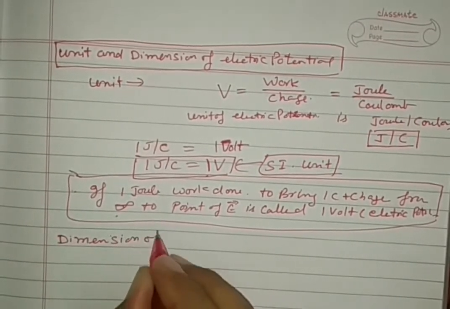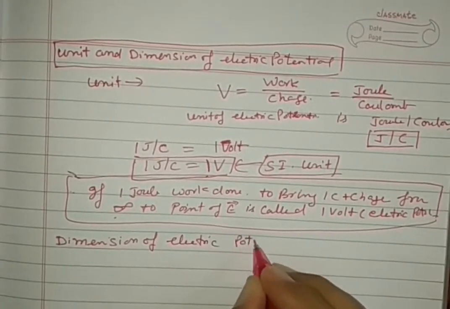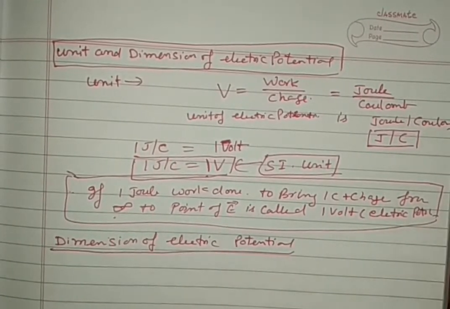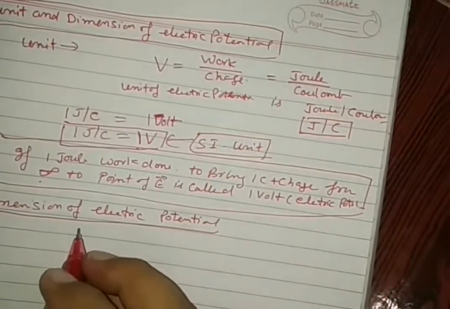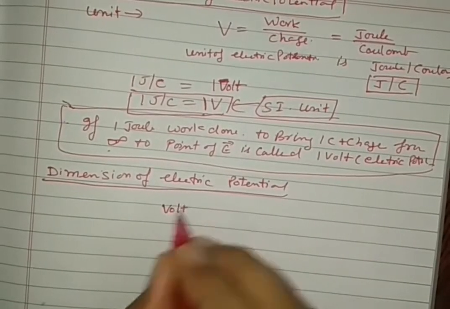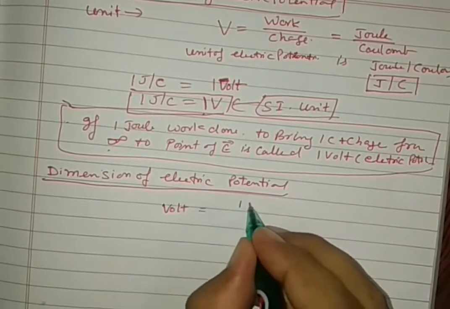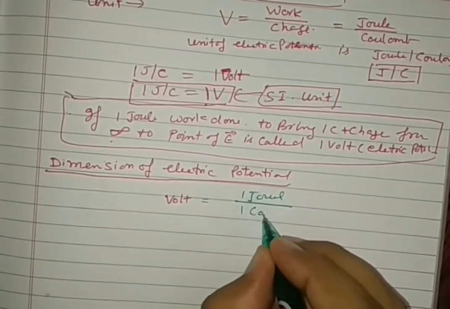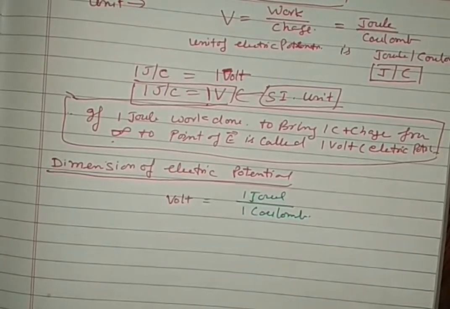Next, for the dimension of electric potential, see very carefully. This 1 volt is given by 1 joule by 1 coulomb. See how it changes.